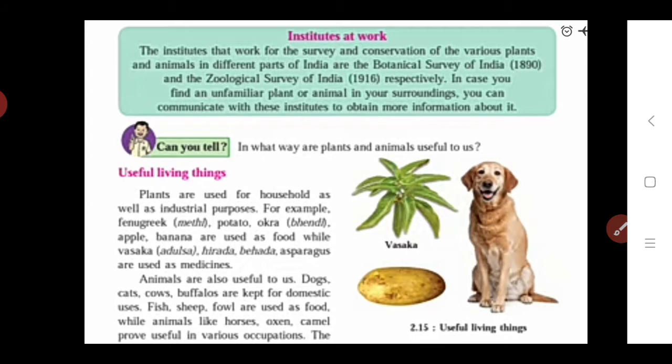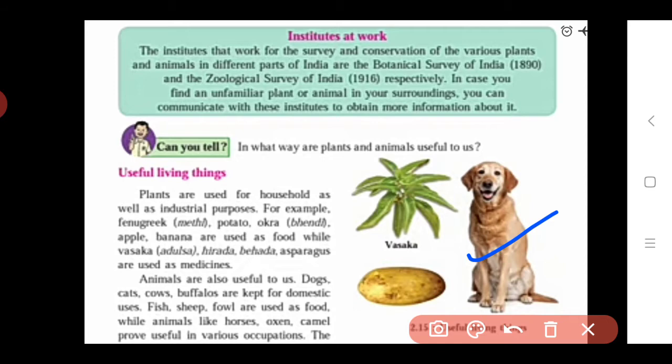And also if we see the animals, how the animals are useful to us. Animals are also useful to us. If we see dogs, cats, cows, buffaloes, these are kept for domestic uses, which means in our household.